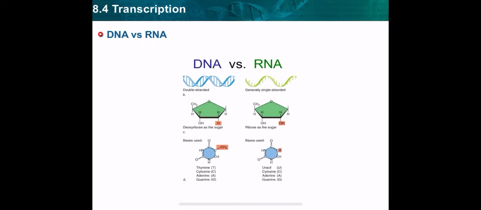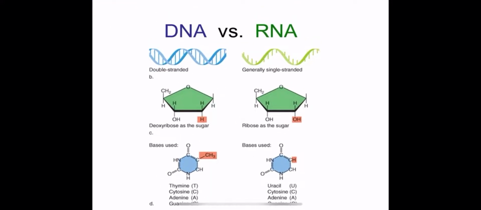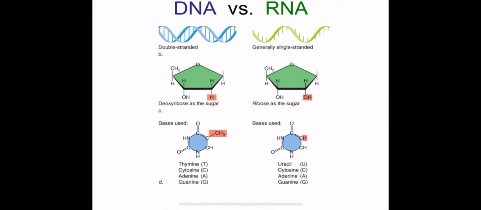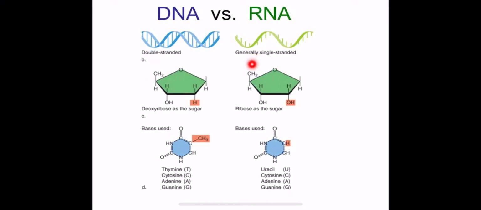Let's look again at this figure. The DNA versus RNA. Here is the structure of the RNA, single-stranded. The DNA, double-stranded. Deoxyribose sugar, there is no oxygen here. That's why it's called deoxy. In RNA, ribose sugar, there is oxygen here.